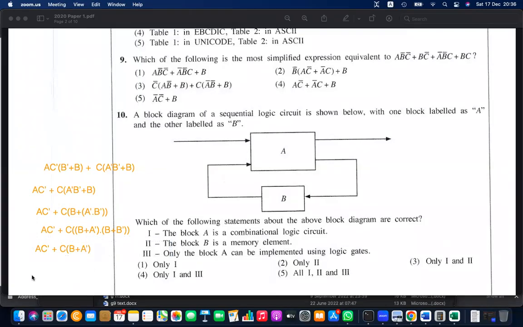So let's redistribute back using the distributive law, and that will make A C naught, C A naught C, and here you have BC, AC naught, B, BC, A naught C.